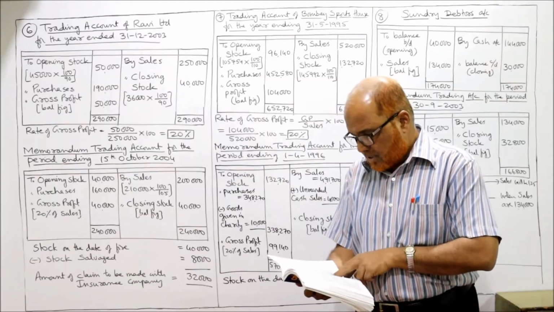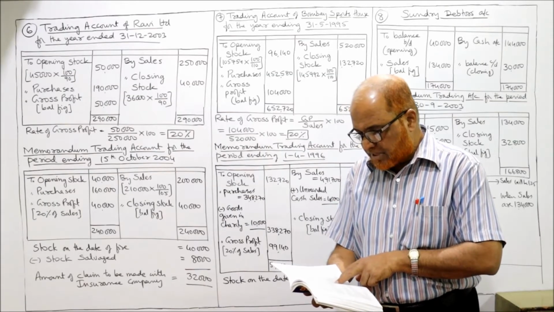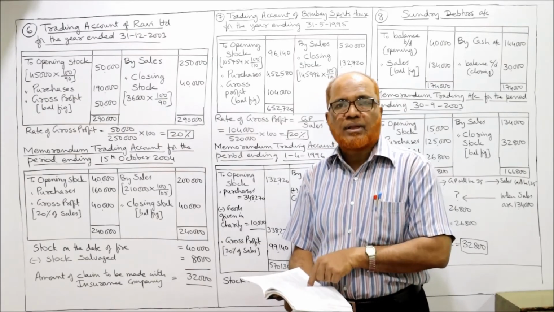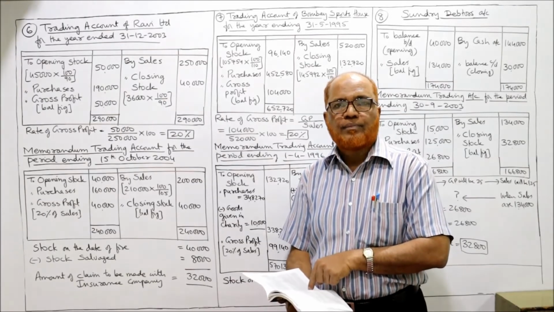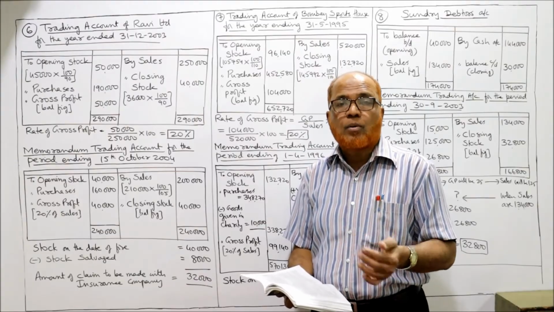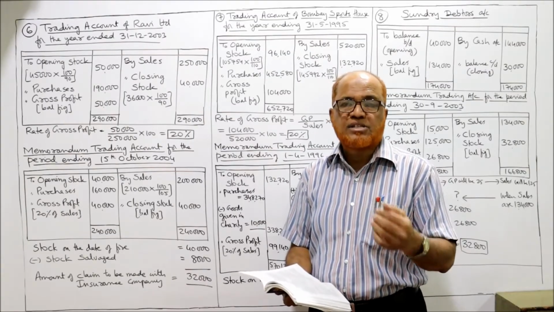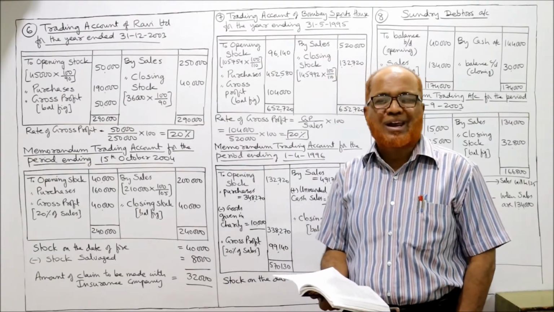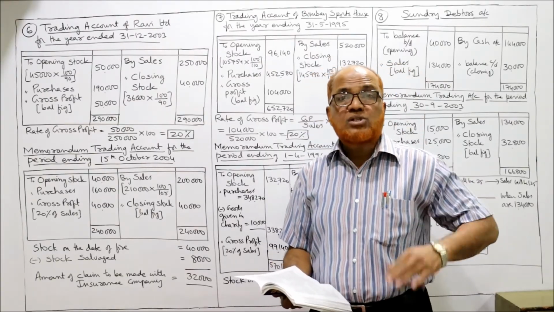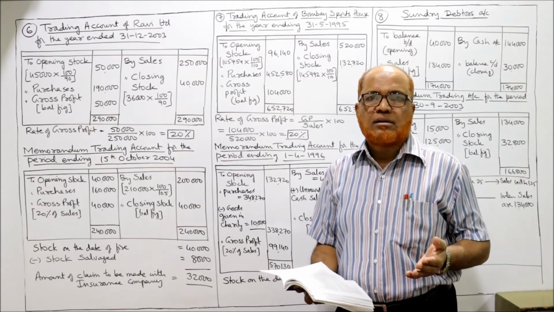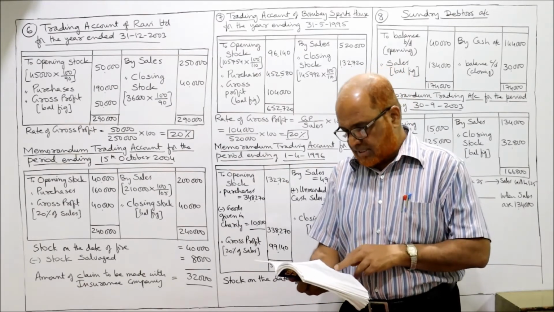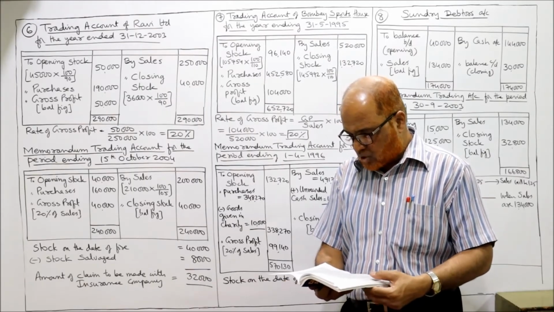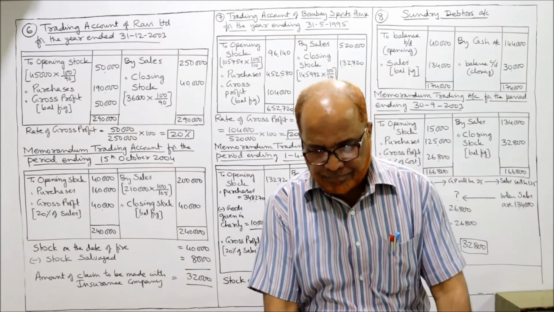Memorandum: and during the same month, salesman had misappropriated unrecorded cash sale of 4,000. So during the same month, December 1995, the salesman has misappropriated a cash sale of 4,000. 4,000 रुपए का कैश सेल हुआ था, उसको रिकॉर्ड नहीं करा, अनरिकॉर्डेड है. This 4,000 will be added to sales. The rate of gross profit is constant. From the above, make an estimate of the stock on hand on the date of fire.